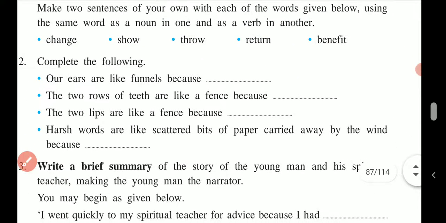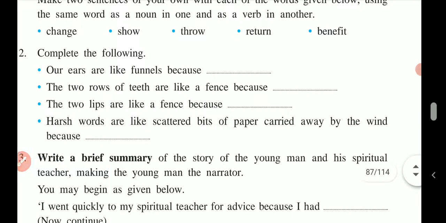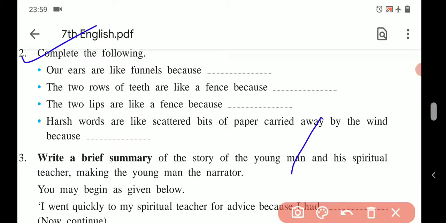Second activity, complete the following. First one, our ears are like funnels because, let me answer, there is no door with which you can close them, isn't it? Second one, the two rows of teeth are like a fence because the words pass through the teeth.